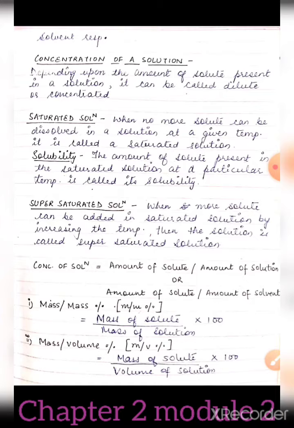Actually it is the concentration of a solution. That means if the solvent is more, or you can say water is more, then it is dilute. And if the concentration of solute is more and solvent is less, that is, water is less, and the thing which you are adding in it is more, then it is considered concentrated.